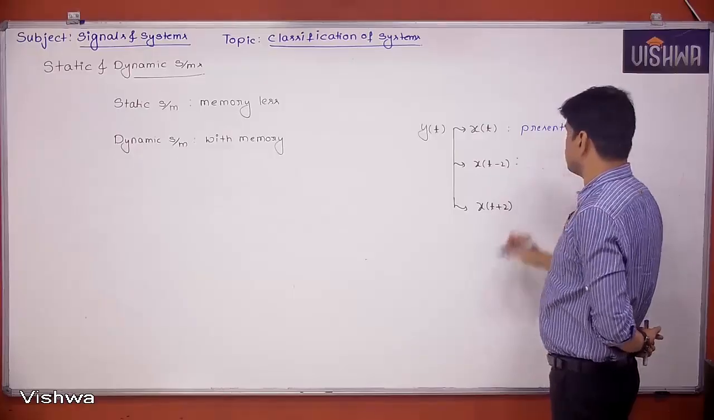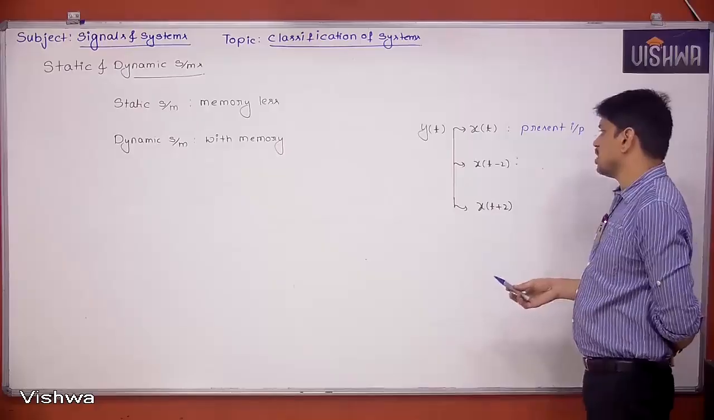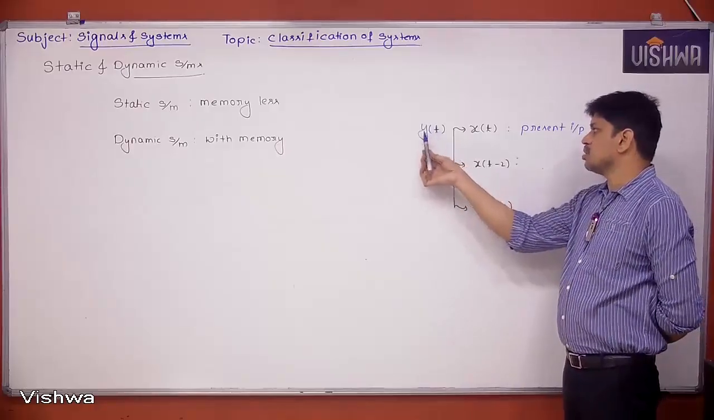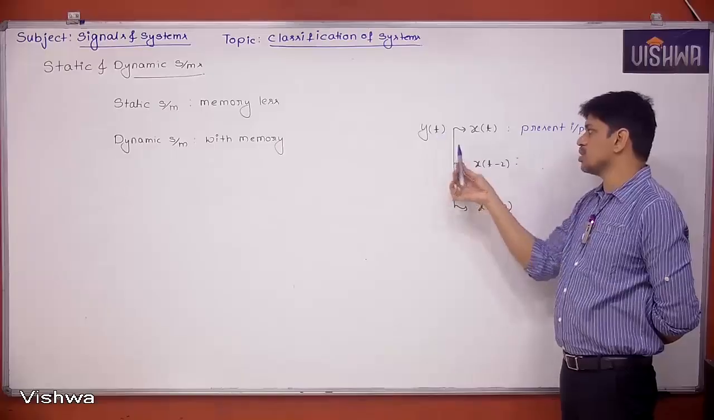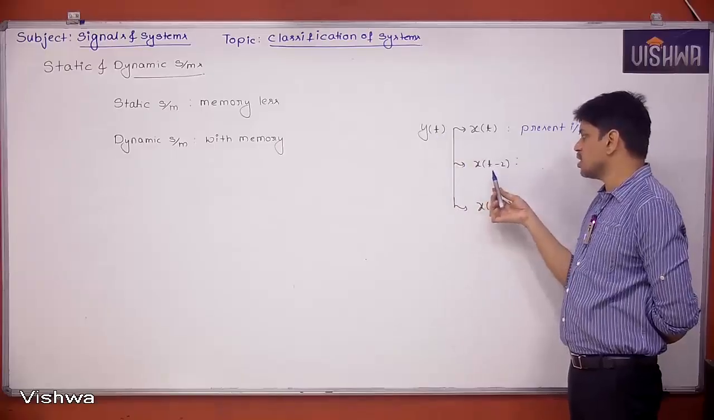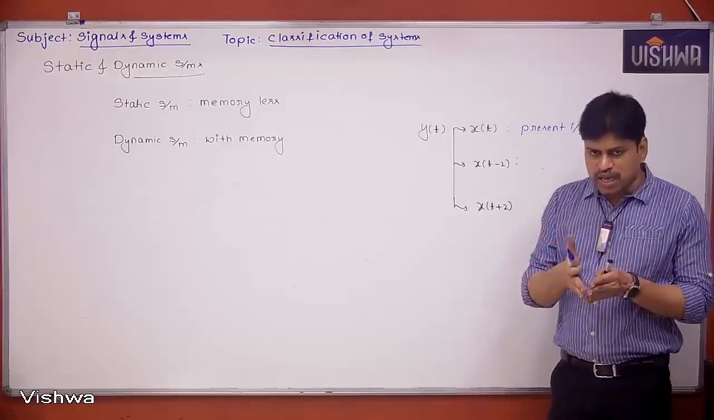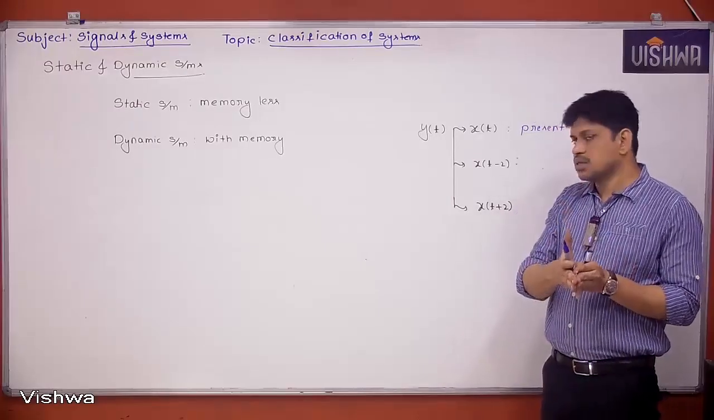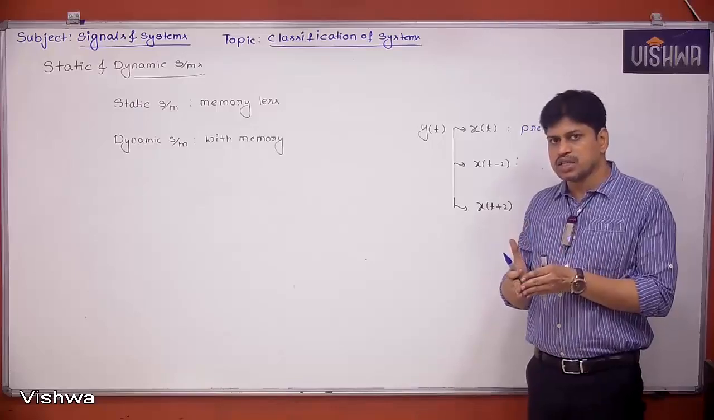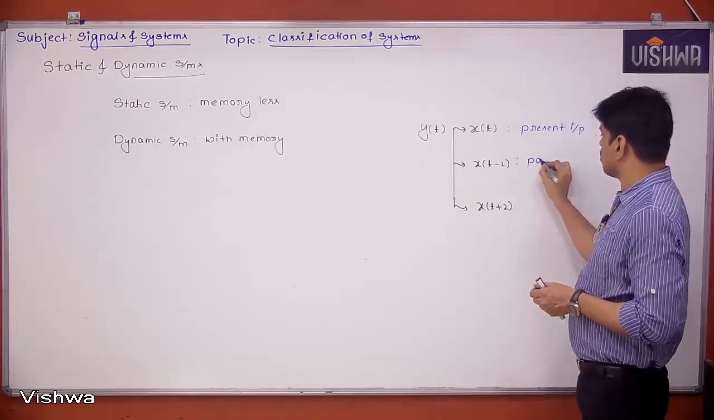Next, what about x of t minus 2? If I want the output y of 2, that is the output at 2 seconds, the input I have to consider is x of 0. The output is found at t equal to 2 seconds, while the input is at 0 seconds. So we call it a past input.